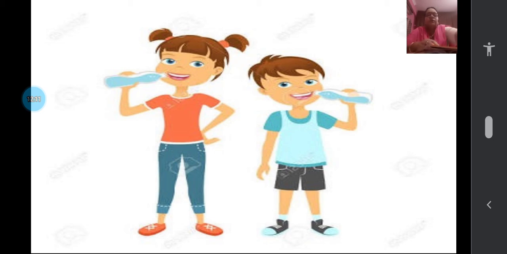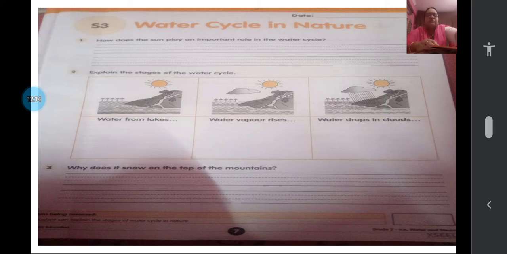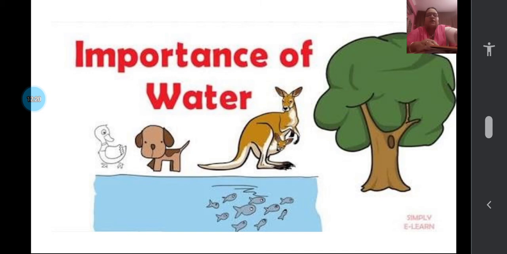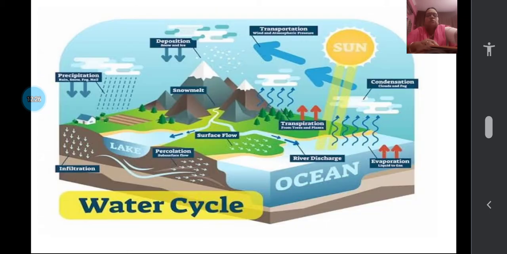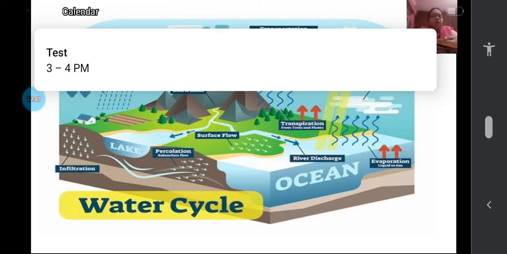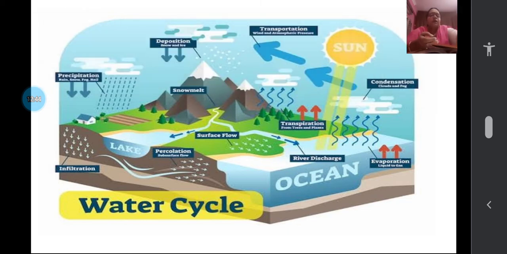Now we will see the water cycle picture once again, children. See here. You all know the importance of water by now. See the snow covered mountains. The sun is heating the snow covered mountain also, so it is changing into river water, and the river water is changing into water vapor and going up, forming clouds, and again coming back to the earth as rain.